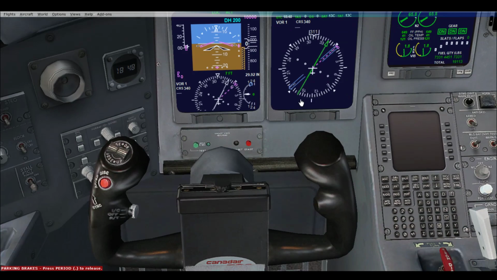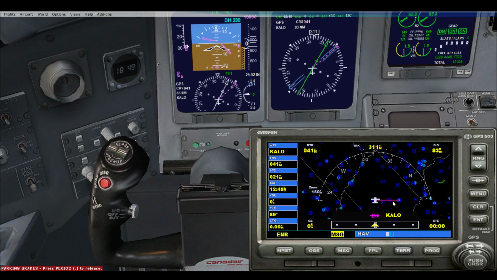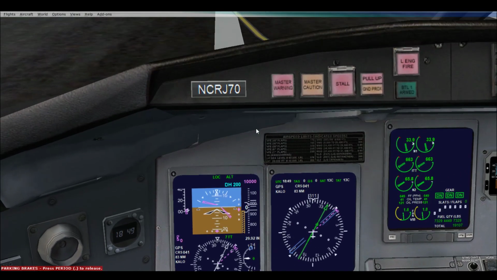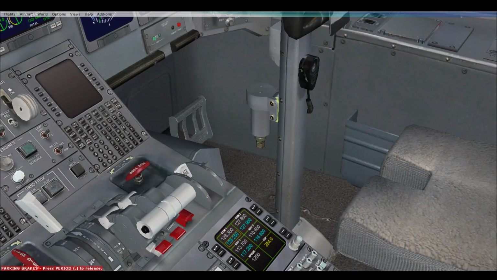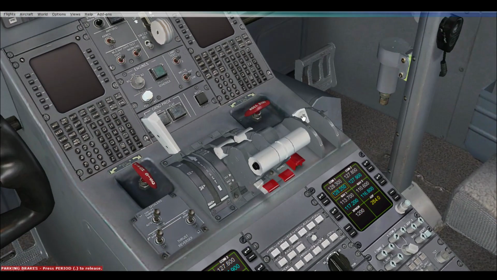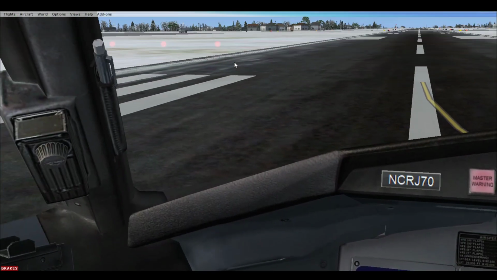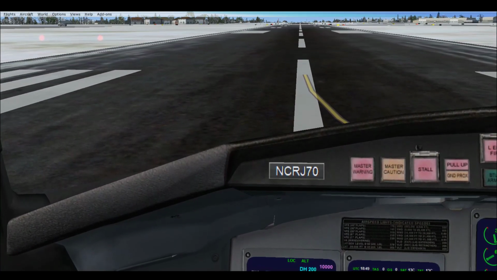Well, right here is the navigation GPS switch. It's currently set to nav. We want to set this to GPS. This tells the aircraft, hey, I want you to follow the GPS, which we did right here to Waterloo. Now the aircraft will follow whatever you input into the GPS. Now we're ready for takeoff. We want to lower the flaps to increase the drag so that this aircraft can take off. Other than that, we are cleared for takeoff. So let's get the thrust rolling.